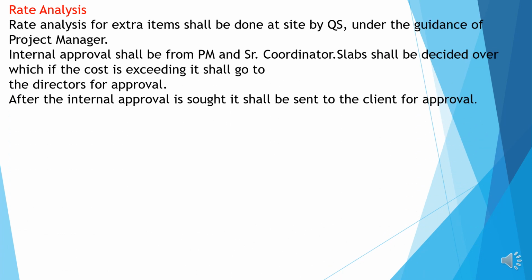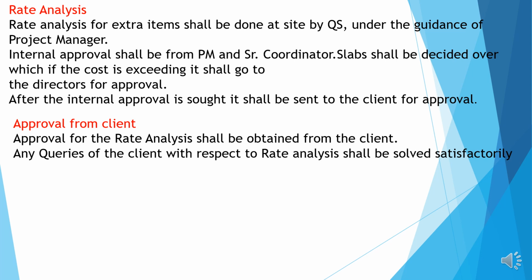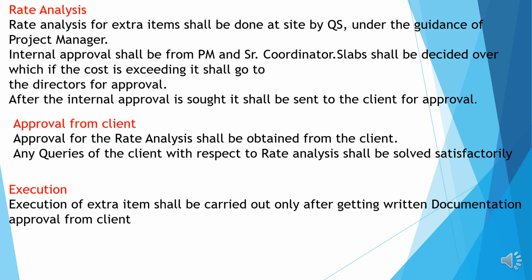Rate analysis. Rate analysis for the extra item shall be done by the QS under the guidelines of the project manager. Approval from the client. Approval of the rate analysis has to be obtained from the client. Any queries regarding the rate analysis have to be solved satisfactorily. Execution. Execution of the extra items shall be carried out only after getting written approval from the client.